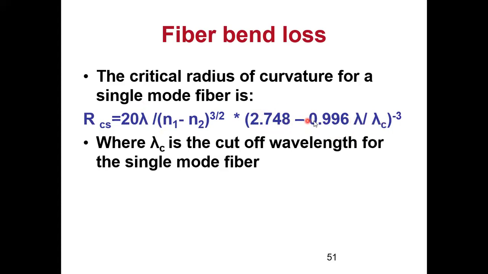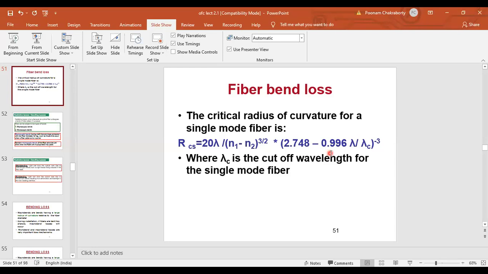So lambda c is not upon this whole thing, it is just related to this particular term. Then ma'am, it's coming as 0.98 micrometer, millimeter. How much? 98 millimeter. No.